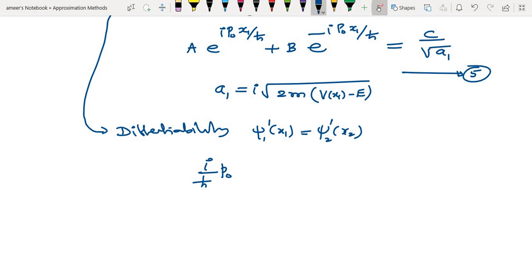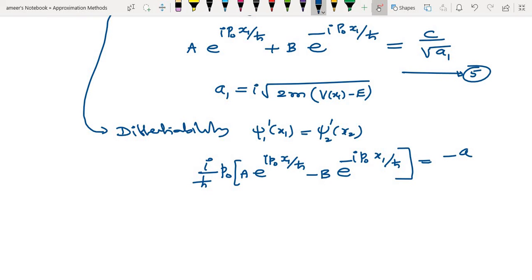So p naught into (A e power i p naught x1 by h cross minus B e power minus i p naught x1 by h cross), divided by h cross, is equal to minus a1 C divided by h cross root a1.